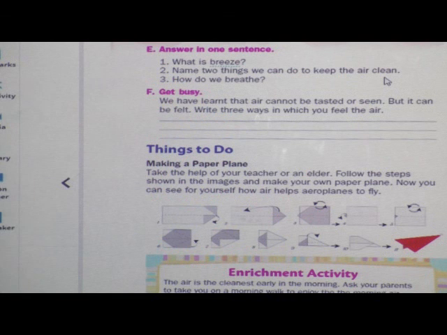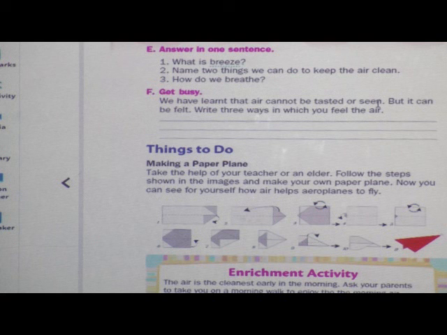Okay. Now come to the next question. What is the next question? Listen students. Question F. Get busy. Listen. We have learned that air cannot be tasted or seen.